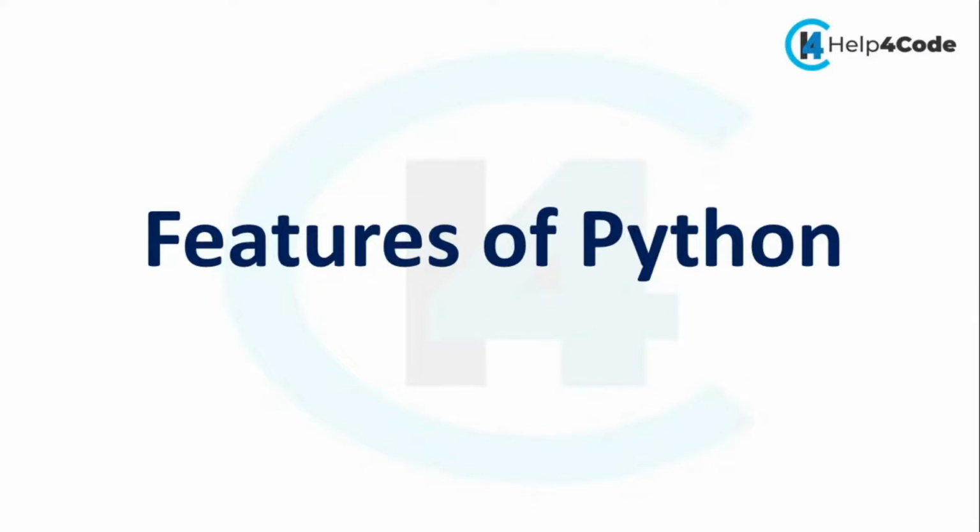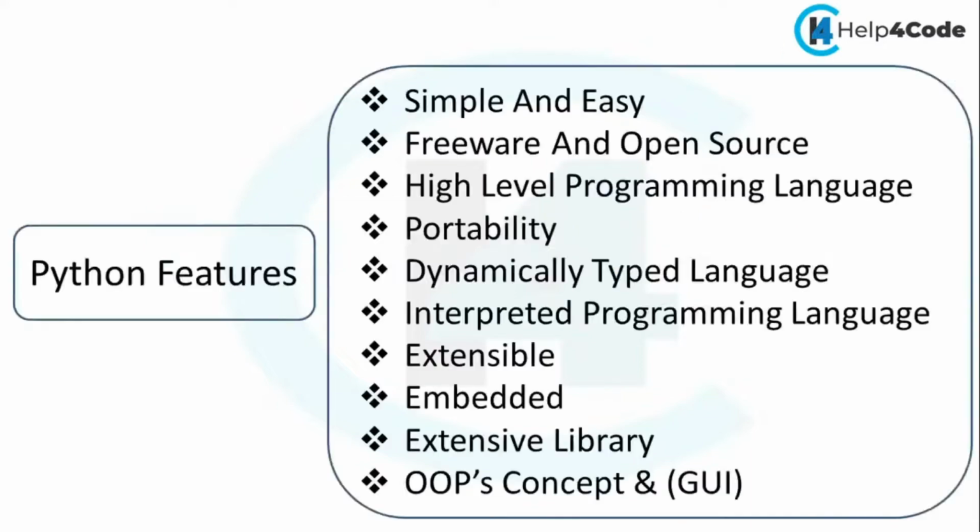Let's discuss the features of Python. What are the features of Python? The first feature is that it is simple and easy. Why do we say that Python is very simple and easy? Python is a simple programming language.